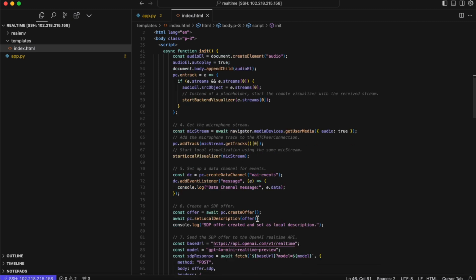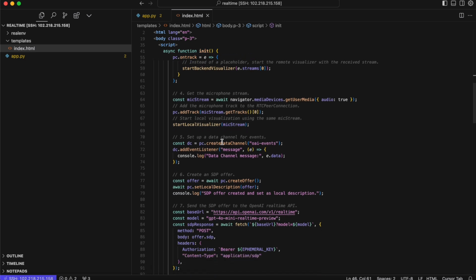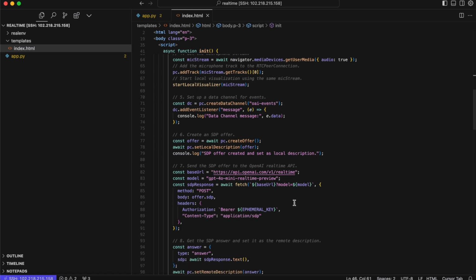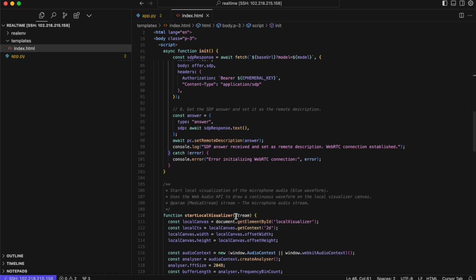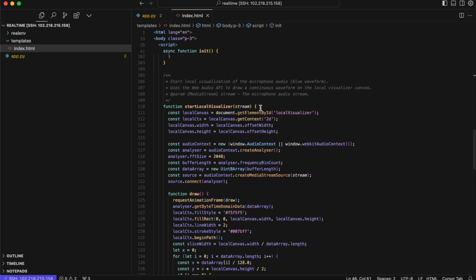All right. And the rest of the code is really just the streaming. This one gets the media devices of the machine, of the browser, and it records the voice, and it processes the voice, and it logs here that it created and set the local description over there, and then it sends that voice over there. If it receives an answer, it awaits the answer, right? Let me see. Get the SDP answer and set it as a remote description. Yes, okay.